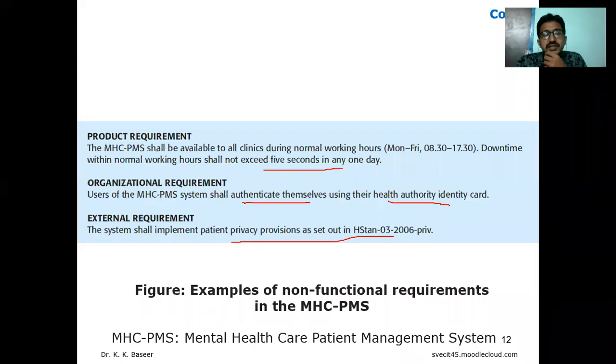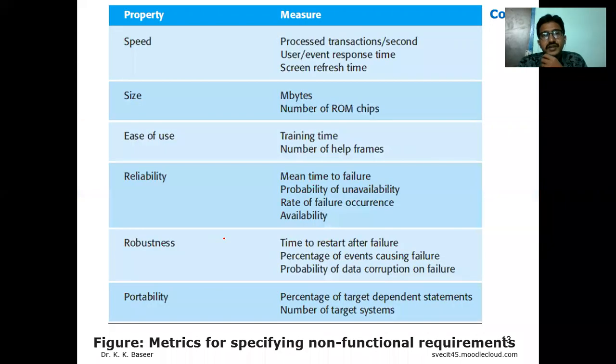The next requirement is organizational. Organizationally, we definitely have to authorize users, or else it is a very tough task. The external requirement deals with the privacy of the patient, with provisions set out on how the patient information will be handled.